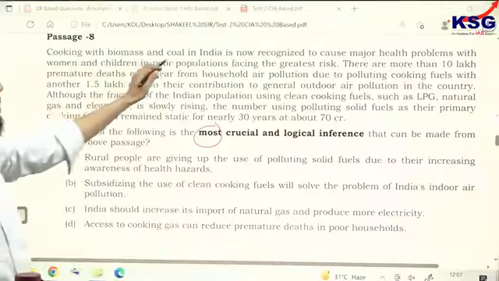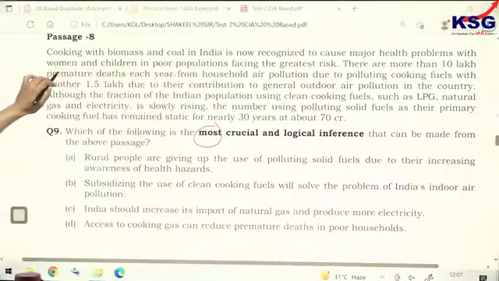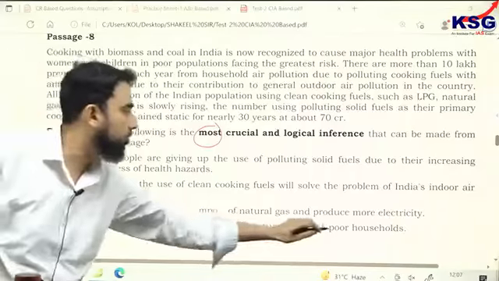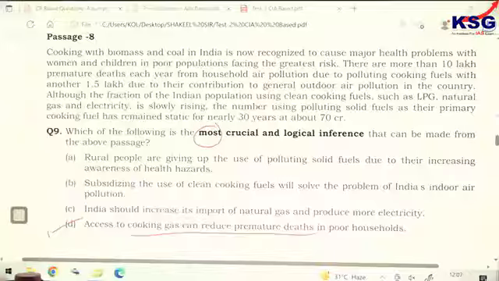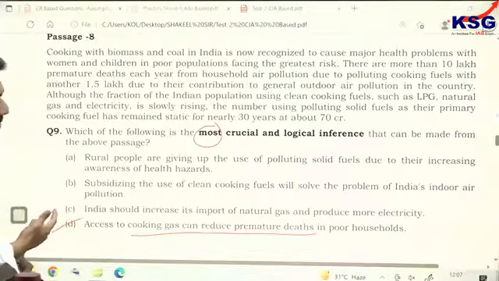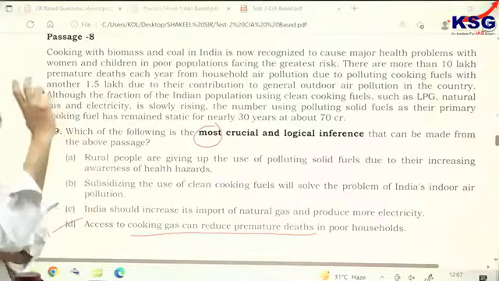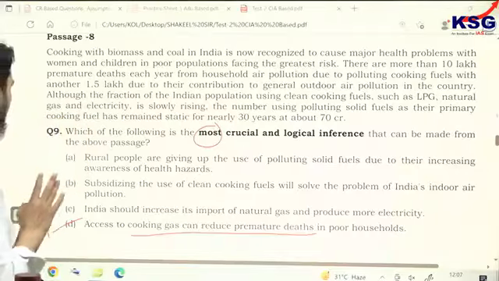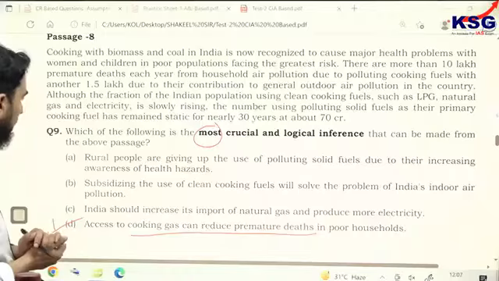Here, cooking with biomass and coal in India is now recognized to cause major health problems. The correct option should be D: access to cooking gas can reduce premature deaths in poor households. Only this option, and I think nobody should miss it. See, this question is comparatively easier than the inference questions you solved yesterday. You did around 38 to 40 inference questions, and the questions in your practice sheet were much more difficult than this one. So nobody should miss this one.